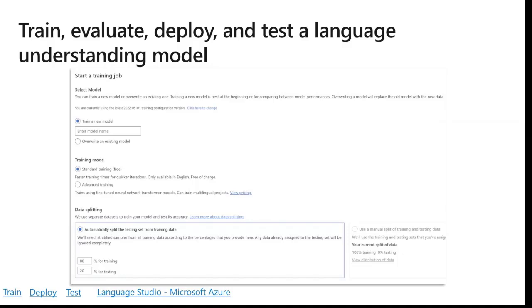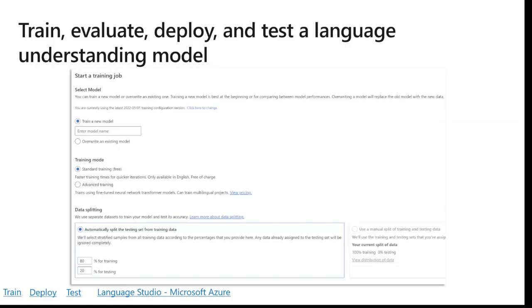Overwriting a trained model is irreversible, but it won't affect your deployed models until you deploy the new model. Next, you select your training mode. You can choose standard training for faster training, but it's only available for English. Keep that in mind. Or you can choose advanced training, which is supported for other languages, hint, hint, and multilingual projects, but it involves longer training time. So we have links provided about training modes. You want to take a look at that.